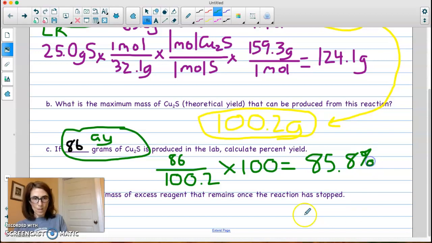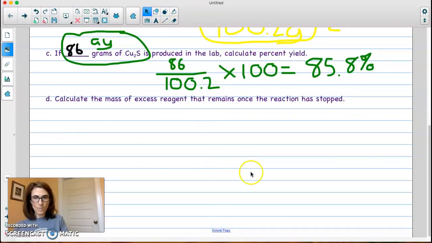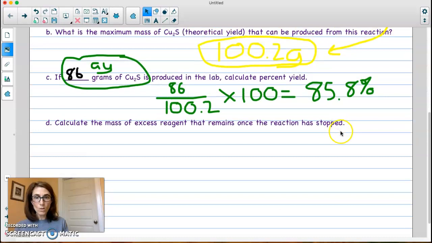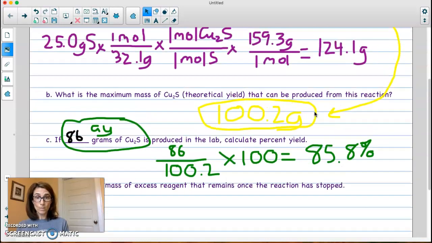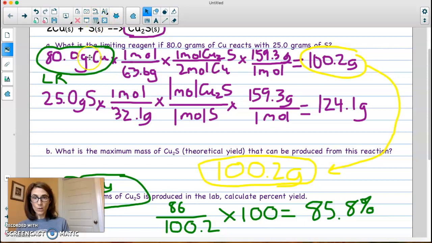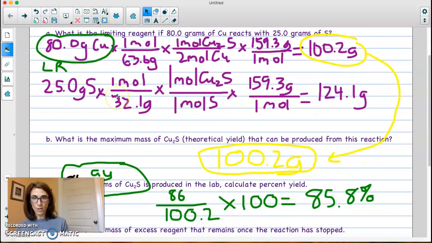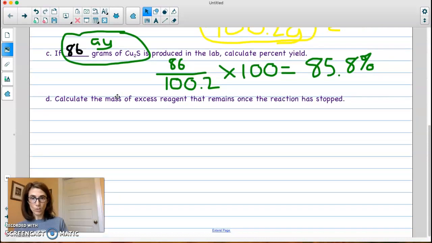And then our last step is to calculate the mass of excess reagent that remains once the reaction has stopped. So this is our new piece to stoichiometry. In order to calculate the mass of excess reagent that remains, we have to calculate how much excess reagent actually reacted. To figure that out, we need to start with our limiting reagent, our 80 grams of copper.